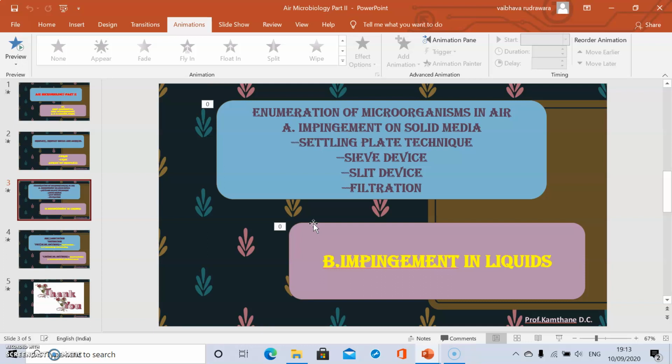The microorganisms along with dust particles settle on the solid media and multiply during incubation, producing colonies. The number and type of colonies indicate the microbial density in the air. This method gives only an idea about the microbiological quality of the air.